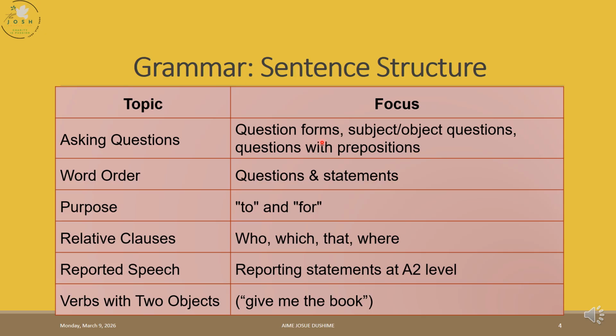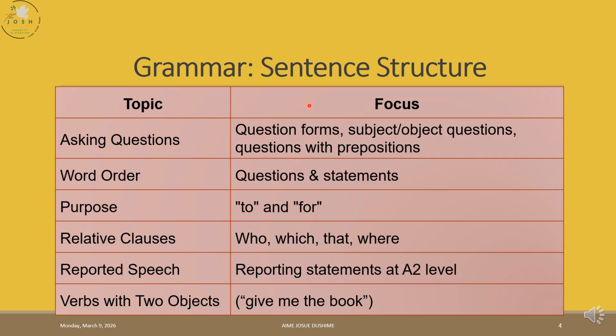And we have said that when you say subject question, it is a question we ask when we want to know the person doing the action. Example: who teaches French? And we said in a subject question we don't use do, does, did. We don't use that. What is your name? There's no do. Who taught you French? There is no do or does or did. In that case, we want to know the person doing the action.